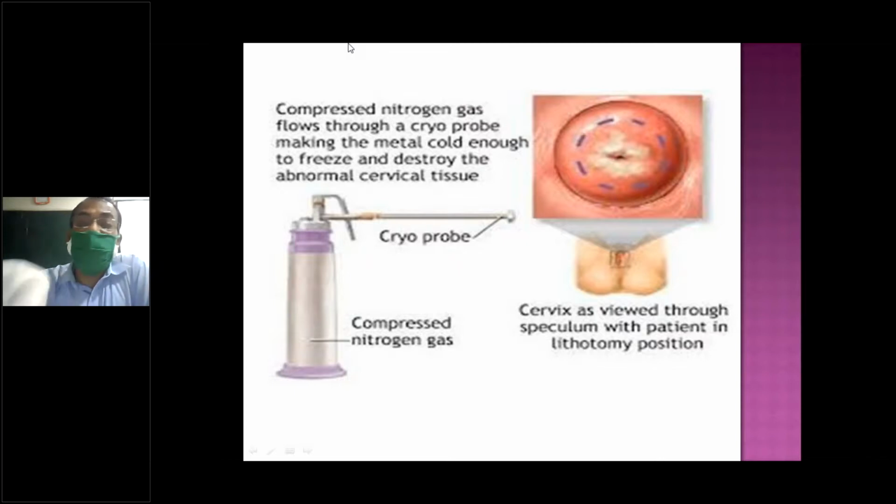-70 degrees. That will freeze this area, the squamocolumnar junction here. That is the whitening area; you can see it here. It is freezing all of this. You release the gas for 3 minutes and then switch off, then freeze again, and freeze once more.